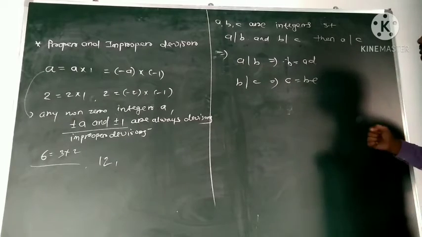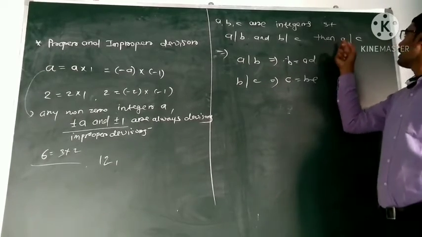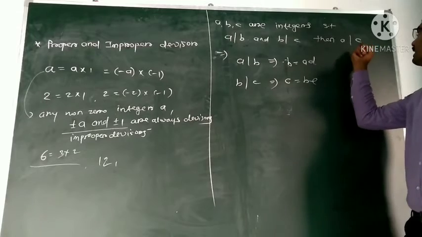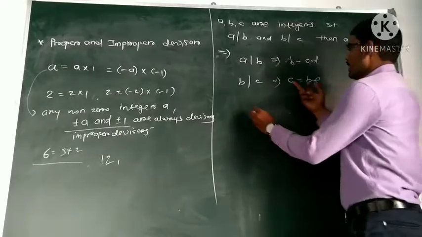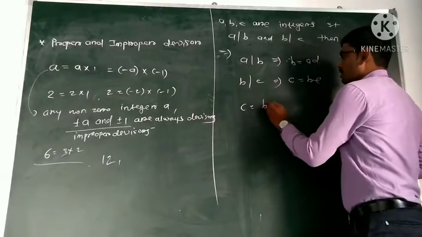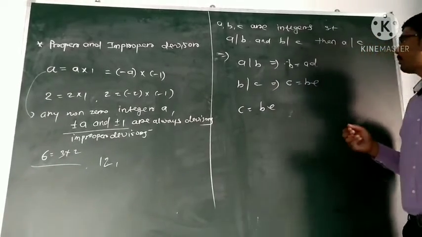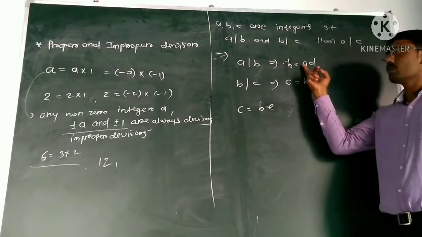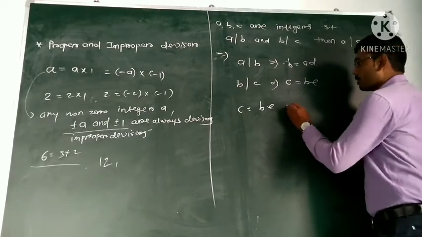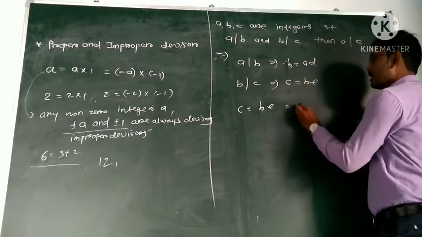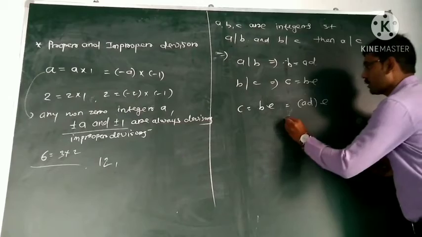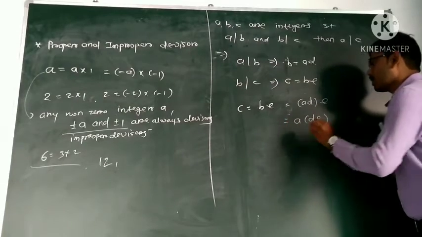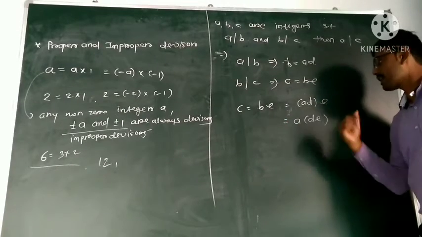Now we have to show A divides C, so we have to write C as A into some integer. We have C equal to B into E. But the value of B is A into D, so C is equal to A into D into E, because A, D, E are integers, so they are associative.